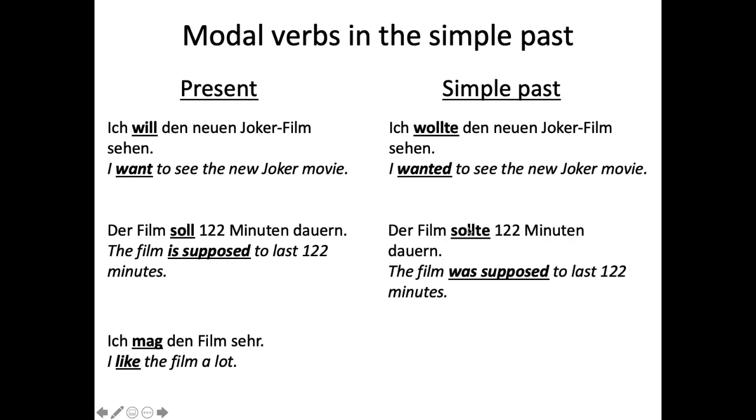Soll becomes sollte. Der Film sollte 122 Minuten dauern. And then mag from mögen is different from the others. When you want to say you like something, I like whatever noun it is, then you don't have to have another verb. It's just on its own. So ich mag den Film sehr just gets reconjugated to ich mochte den Film sehr. I liked the film a lot.